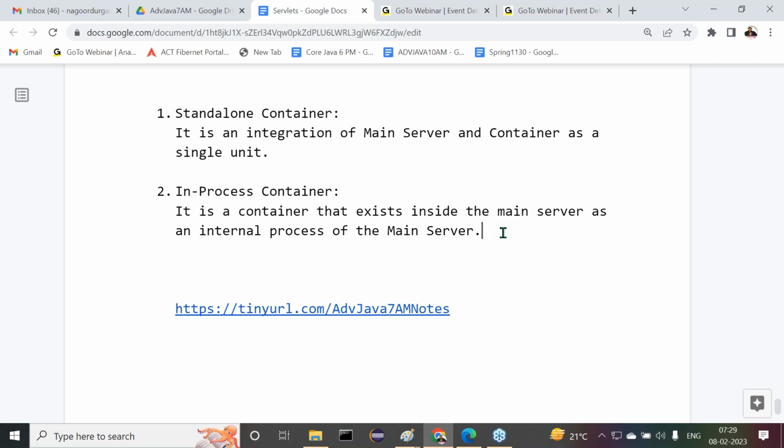Inside the main server, many processes are available, and one of the processes is the container. Previously, a single program acting as main server and container was standalone. But in process container means the container exists inside the main server.